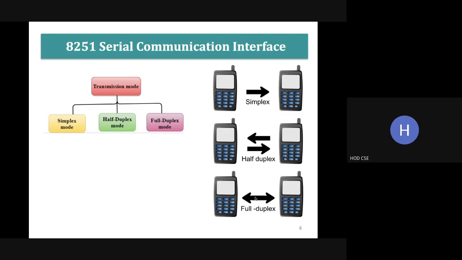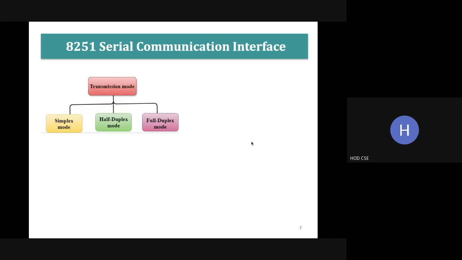Full duplex is bidirectional, so at the same time you can transmit and also receive the data. These are some basic transmission modes available. Simplex mode is one-way communication. In half duplex, we have two-way communication, but we can transmit or receive only at a time. In full duplex mode, at the same time we can transmit and also receive the data. Let's see some examples for simplex mode. Can you give some examples? Simplex mode is a one-side communication.